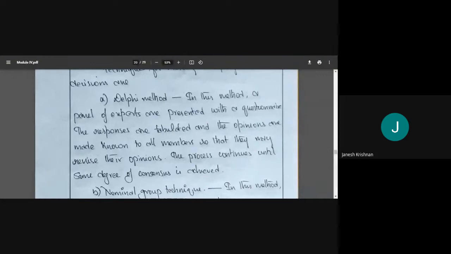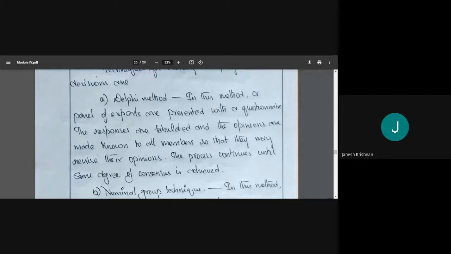Don't get confused with the name, because Delphi sounds very complicated, but it's a very simple method. Experts are called upon and given a questionnaire. They are asked to fill it out. Then the organizer will tabulate the answers and announce them to the panel, and they have a chance to revise. It is tabulated again. We'll repeat the process until we get some sort of consensus.